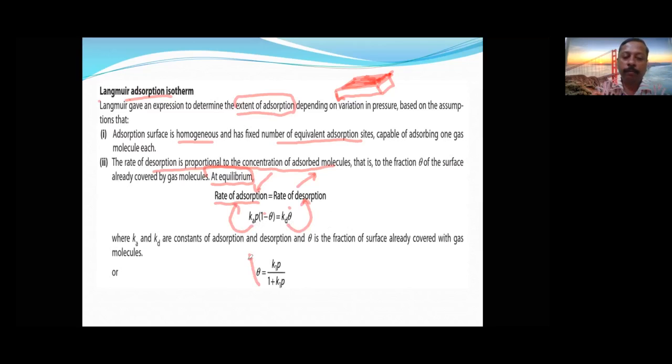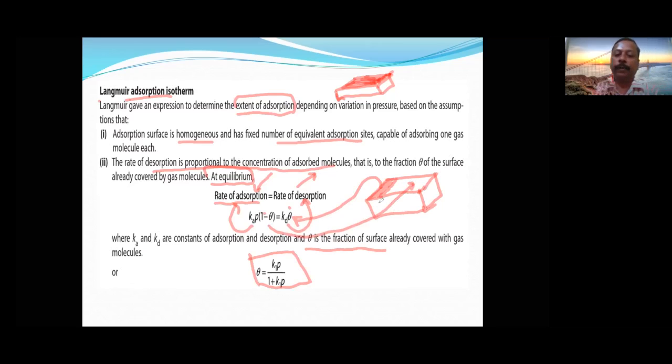The formula will be, what is the phi? Phi is the fraction of surface already covered. So like here it is fully covered. Let us take this as the total surface area of the adsorbent, and up to here it is covered. So this covered surface area will be phi. This empty surface area will be 1 minus phi. So that is the difference.